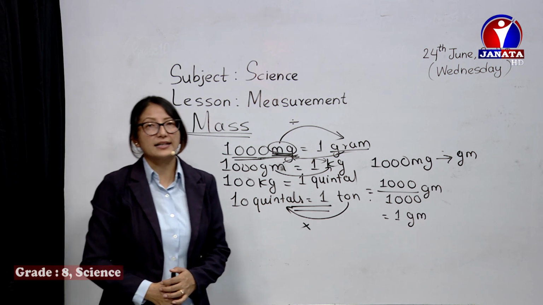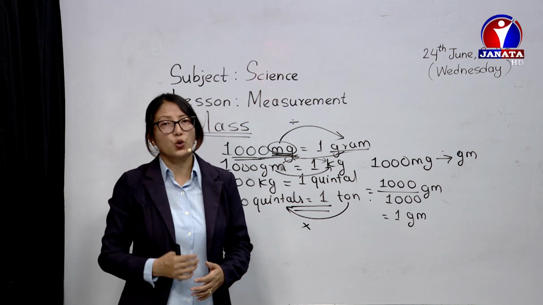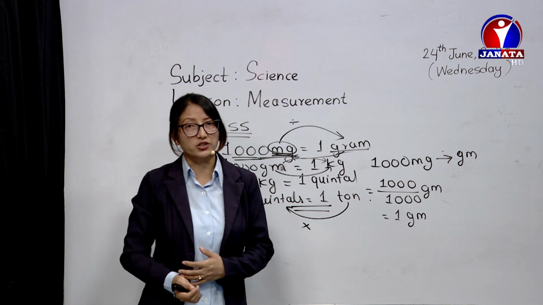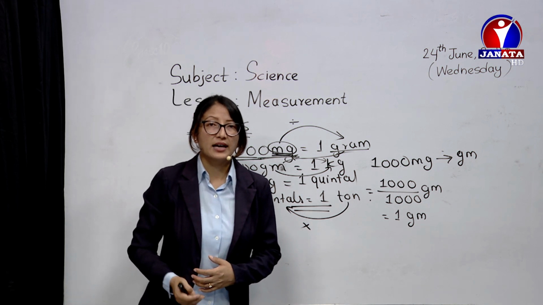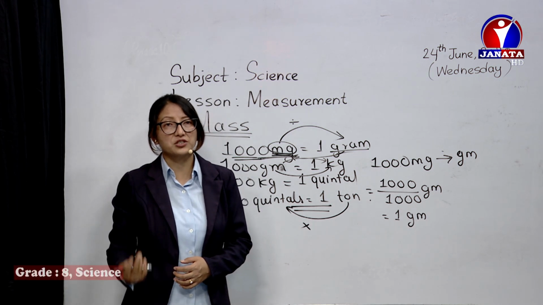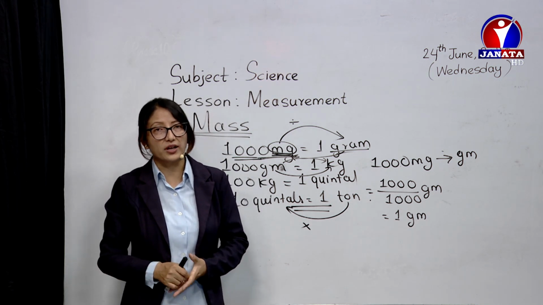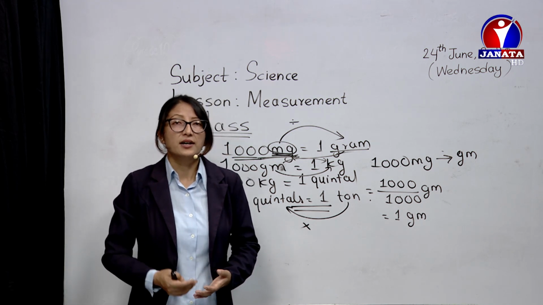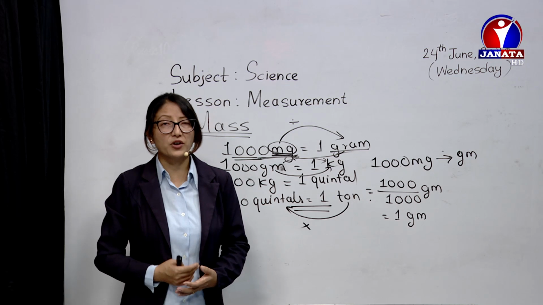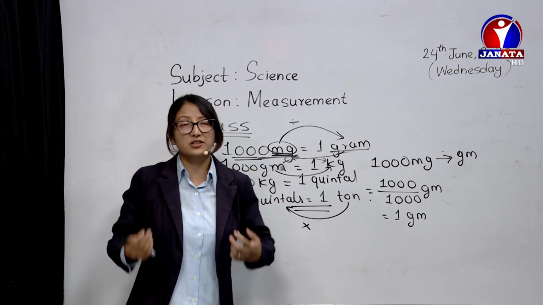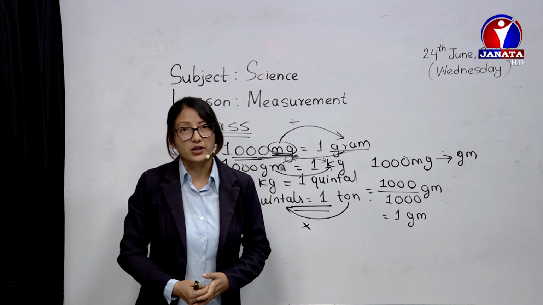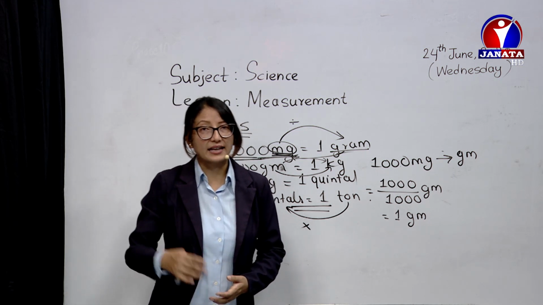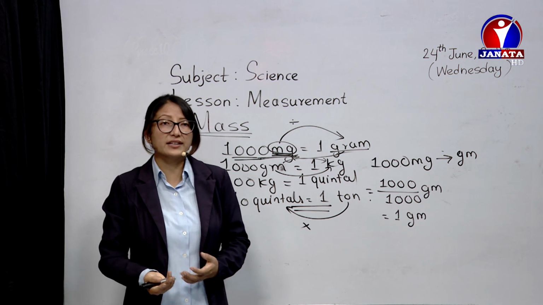Now in another class, we will be learning about weight, the measurement of weight, and how mass and weight are different from each other. Also we'll be learning about time, how to measure time and its conversion as well. For today, you can try calculating the mass. Find the mass of different objects available in your surroundings. Even find the mass of your body. And in the next class, we will try to find the weight of that mass.